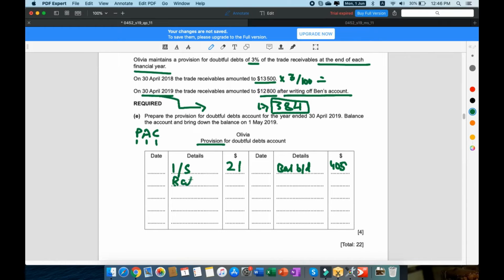And then the balance carried down is obviously going to be 405 minus 21, which gives you 384 again, and then you're just going to carry this again. Balance brought down 384. Let me explain that again, because 13,500, which is on 30th April 2018, the 3% of that is 405. That's the balance brought down. Next year, the provision has become $384, which is a decrease from last year. So you're going to debit that by $21, and then you're just going to balance off the account, right?